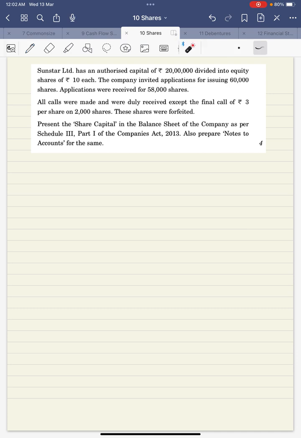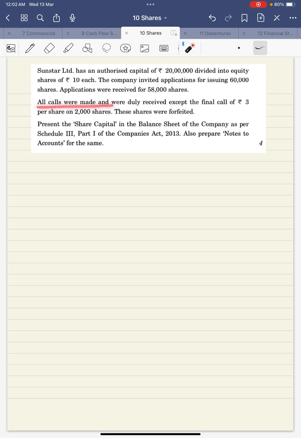Sunstar Limited has an authorized capital of 20 lakh divided into equity shares of 10 each. That means 2 lakh shares of 10 each. The company invited application for issuing 60,000 shares and applications were received for 58,000. These are subscribed, these are issued, and these are authorized. All the calls were made and duly received except the final call of 3 per share on 2,000 shares.